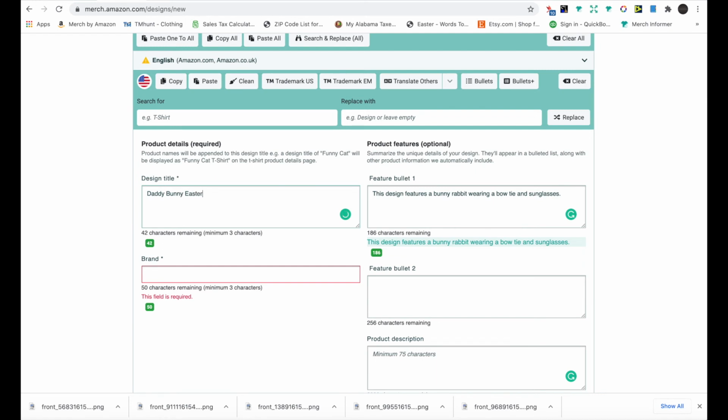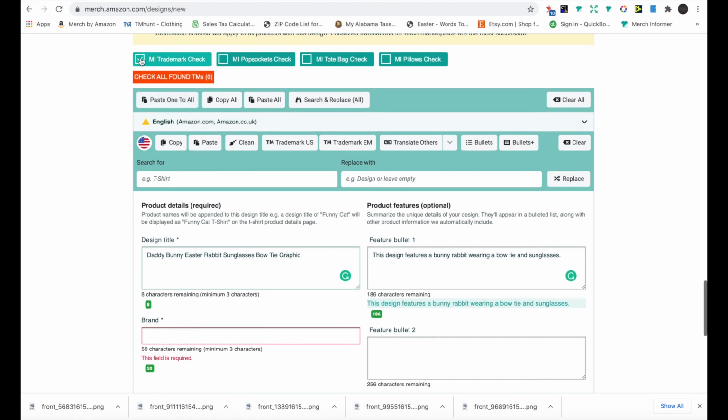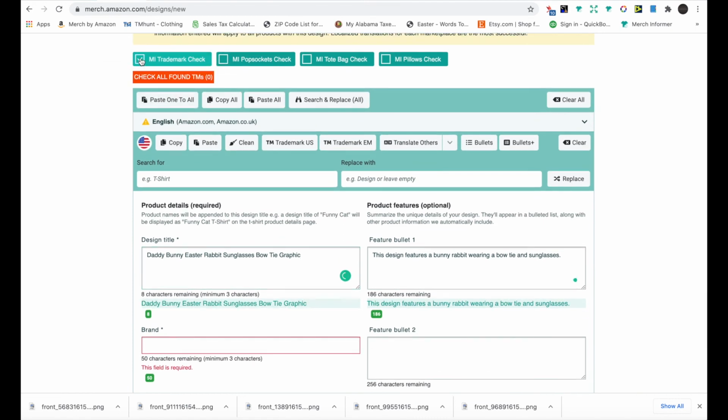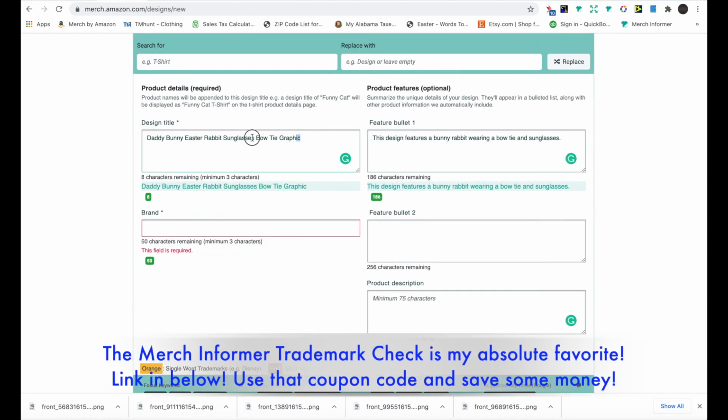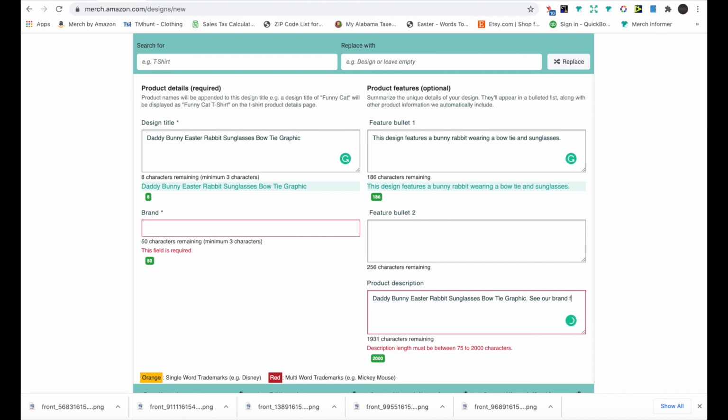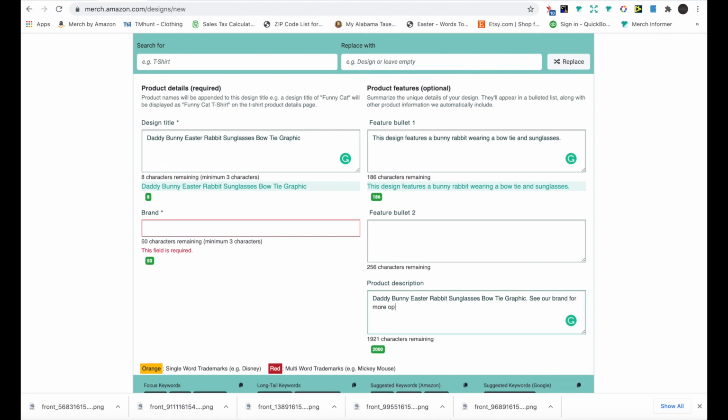I'm gonna do Easter Rabbit, and then we're gonna do sunglasses, bow tie, graphic, I guess. If I do that trademark check again, it doesn't come up, so we're good there. And then we want to copy this down here. CR brand for more options, if we want to add like a hoodie and all that.